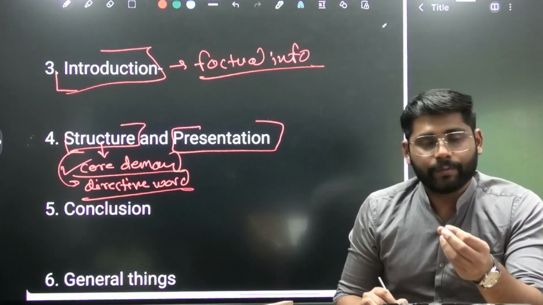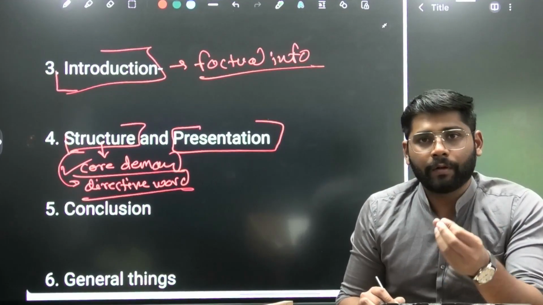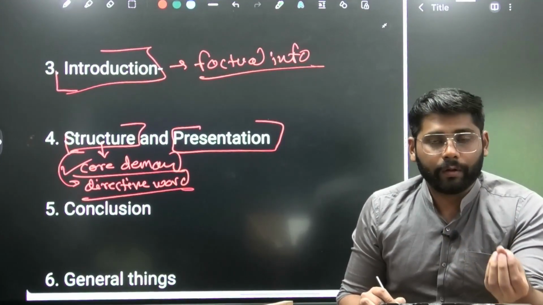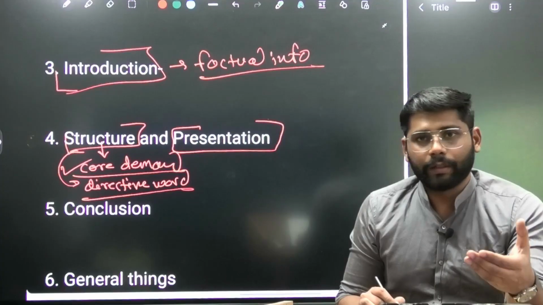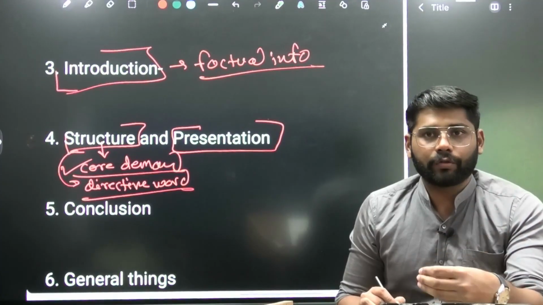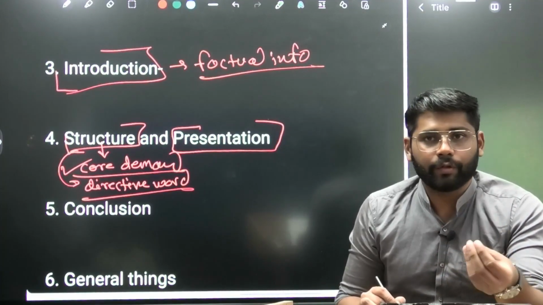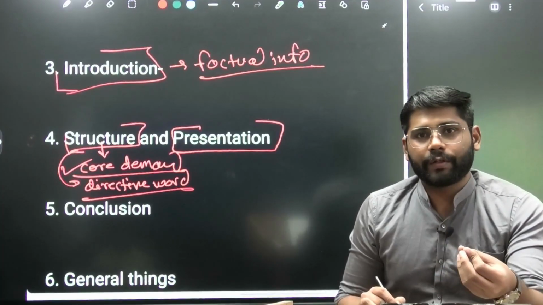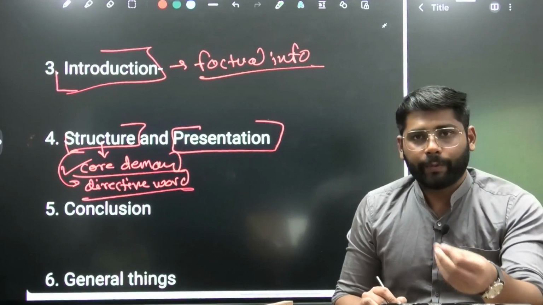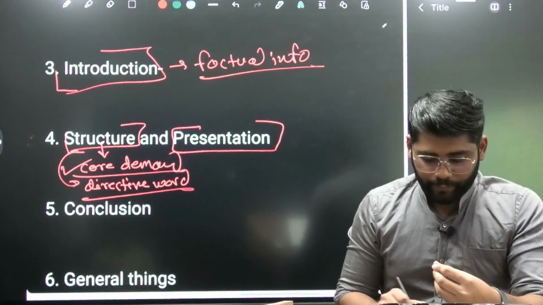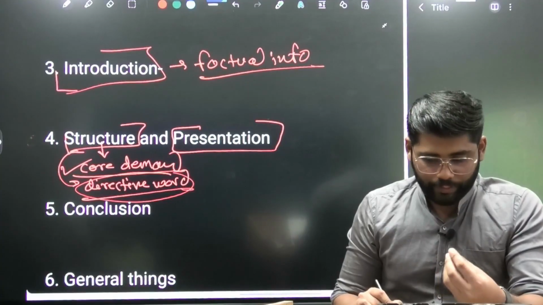If the question mentions critically analyze, examine, or other evaluate kinds of directive words, then we need to bring the opinion which favors the given context, and also we need to analyze critically, meaning we need to bring the shortcomings, the limitations, or the critical opinion of that particular theme. So this becomes important when it comes to structure.